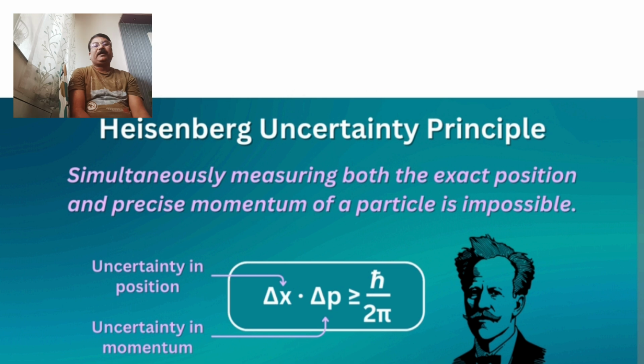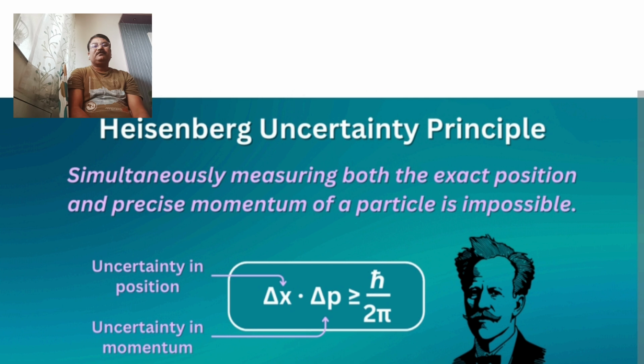At the same time, the momentum of the electron or any particle of the matter is also uncertain. Such position and momentum uncertainty was put forth initially by the scientist Heisenberg, known as Heisenberg's uncertainty principle. So this is the very simple definition.